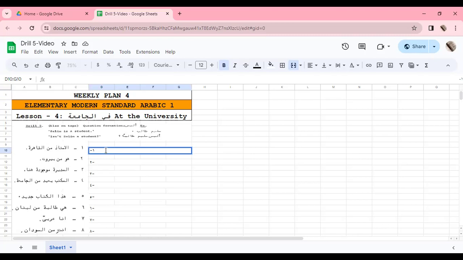Let's get started. Here's how you're going to do it. First, let's make the sentence negative with Laisa. The sentence is Al Ustadu min al Qahira, the teacher is from Qahira. Now we are going to write that the teacher is not from Qahira. Alaysal Ustadu, and you make it Rafa because it's the subject of Laisa. Alaysal Ustadu minal Qahira.